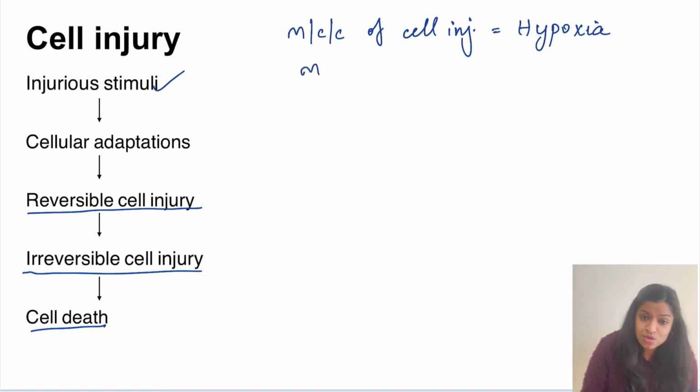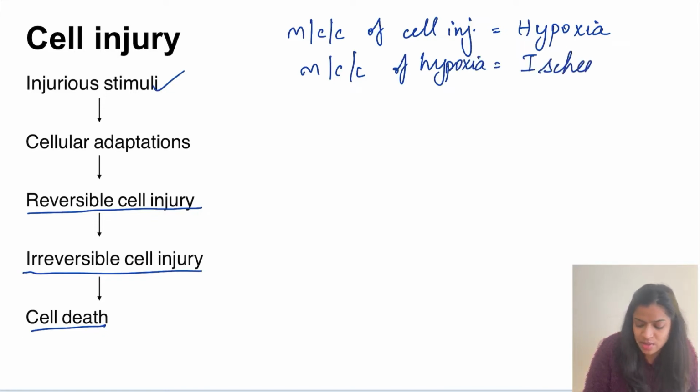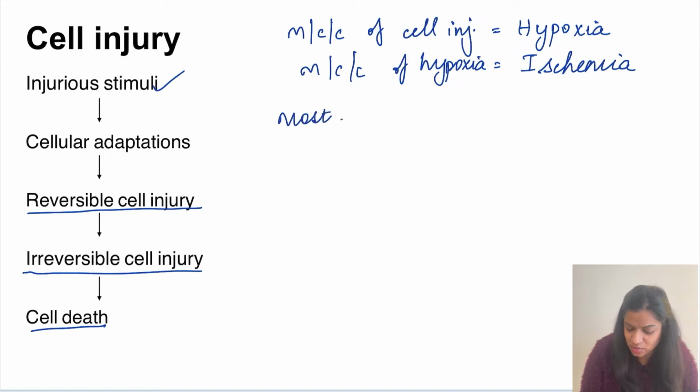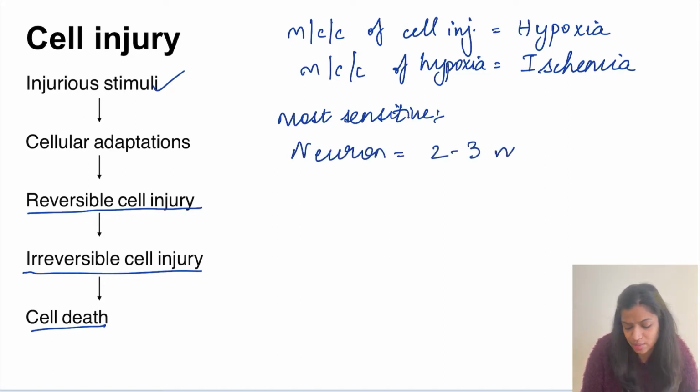And the most common cause of this hypoxia itself is ischemia. Ischemia is cut off of the blood supply, which will result in hypoxia, and this hypoxia will result in cell injury. The cell most sensitive to this hypoxia is a neuron. It can withstand this ischemia only for about 2 to 3 minutes, after which the cell will die.